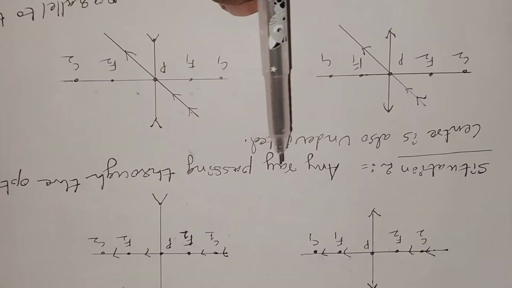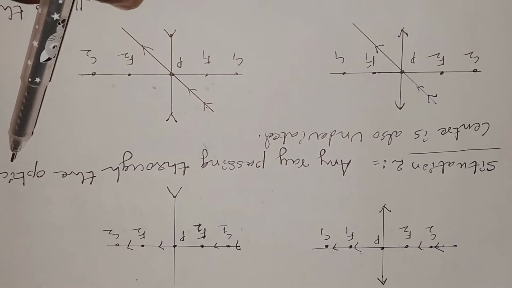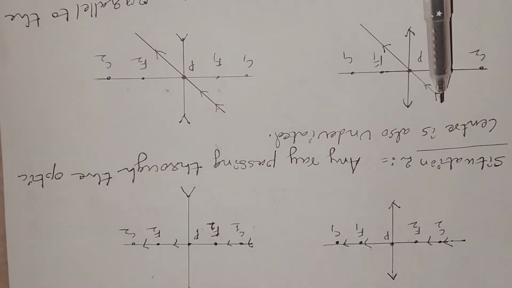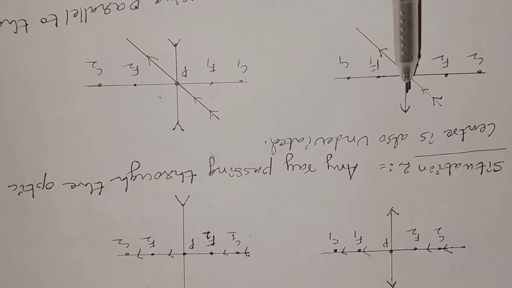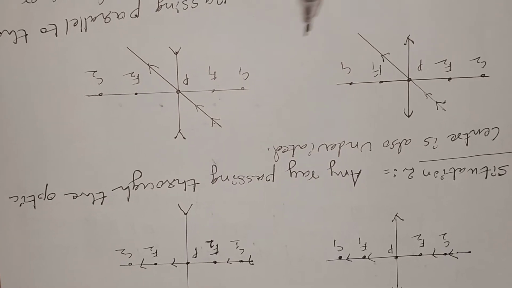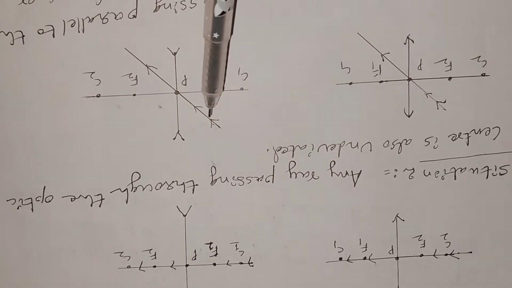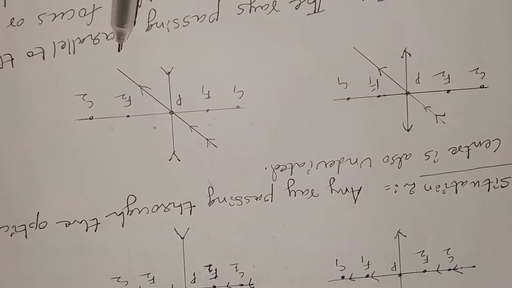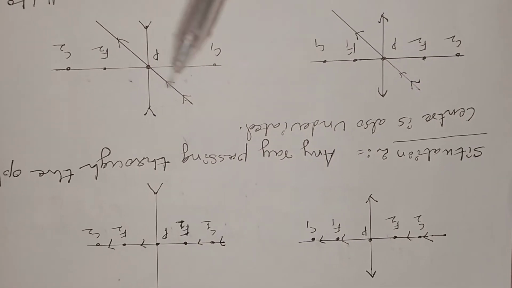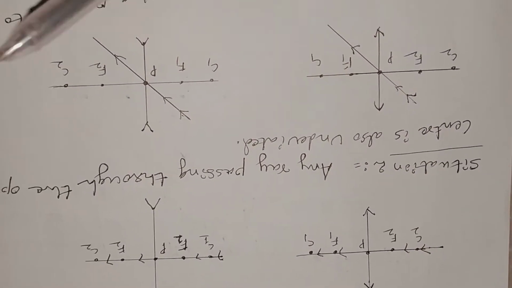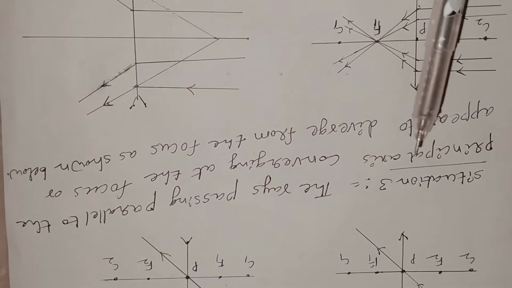Situation 2. Any ray passing through the optic center is also undeviated. Here, the ray passing through the optic center, after emerging from the lens, is undeviated. Here also, the light ray passing through the optic center, after emerging from the lens, has no deviation. So from this we conclude that for any ray passing along the principal axis as well as the optic center, no deviation occurs.